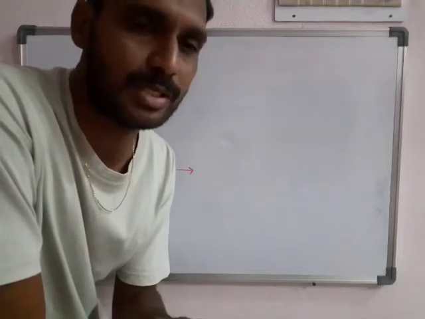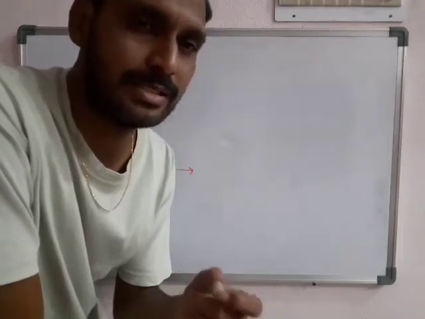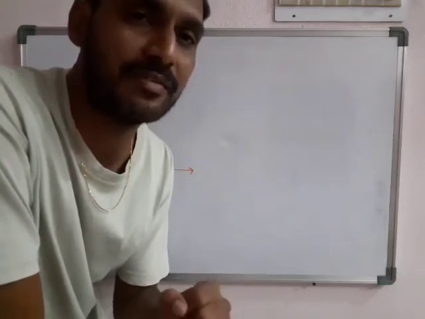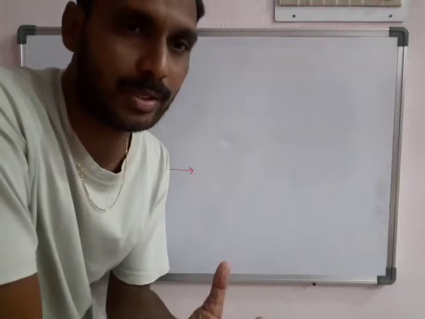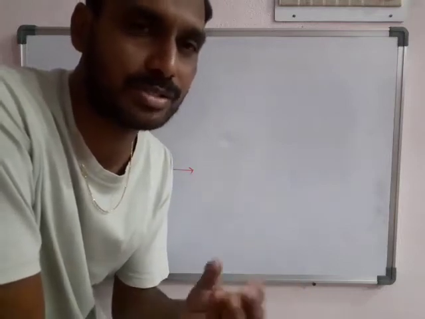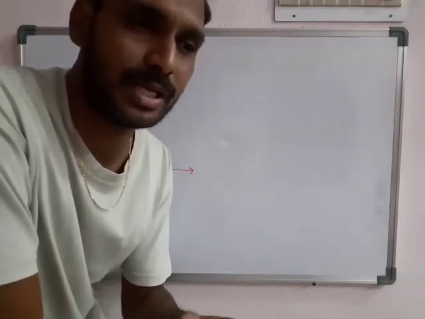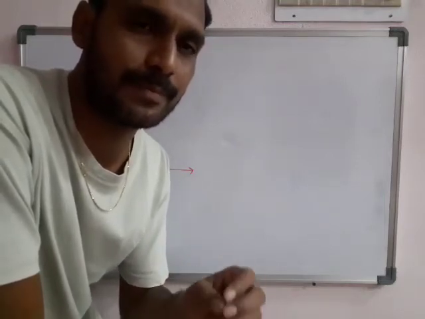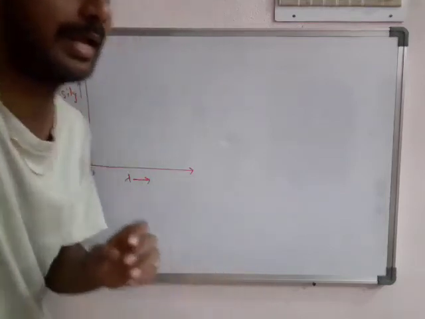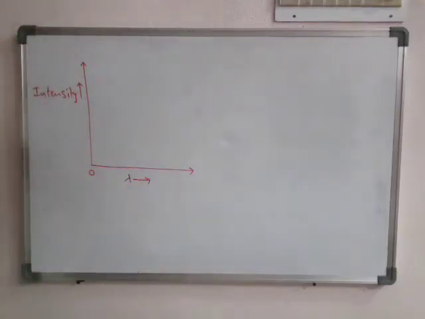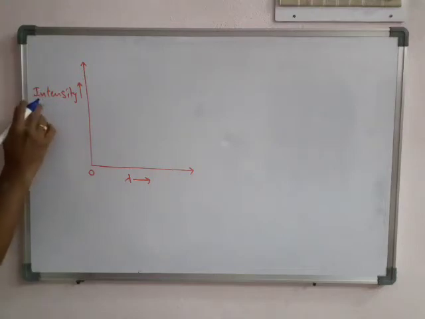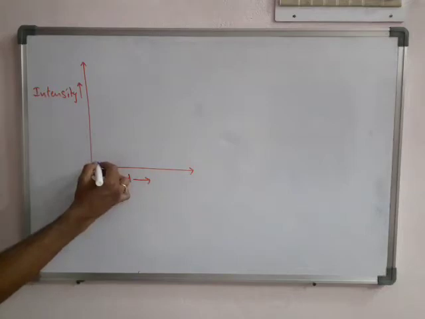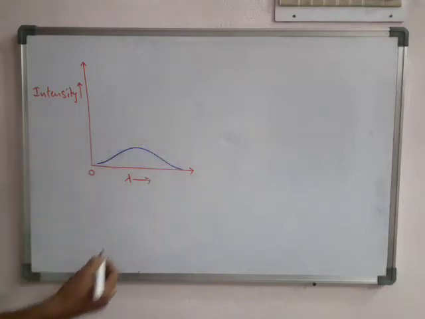They did the experiment and observed the black body radiations at different temperatures. At one temperature they observed the radiations, and after some time they heated some more. If you draw a graph between the intensity and lambda, the graph is like this.